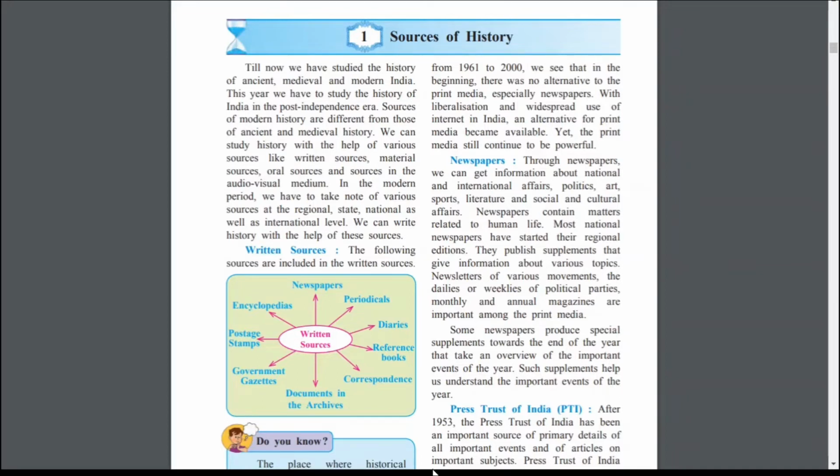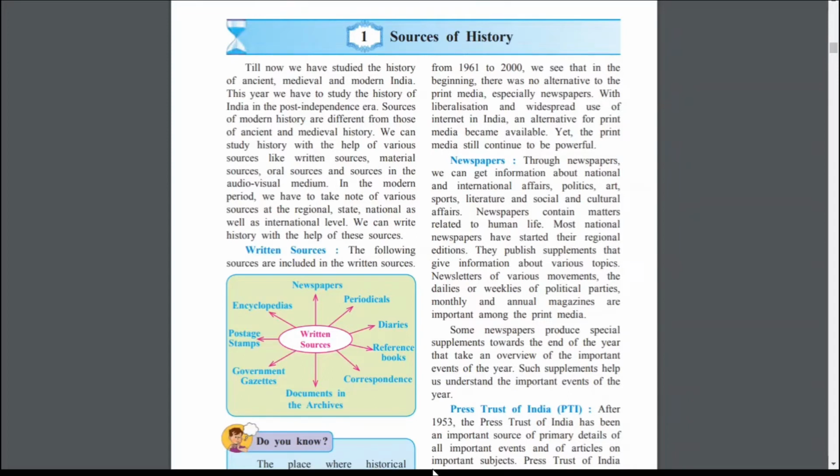It may be national level, it may be international level. All types of information we are getting about politics, about the leaders, about the political parties, which political party is active and what they are doing for the people. All that information we are getting through newspaper.